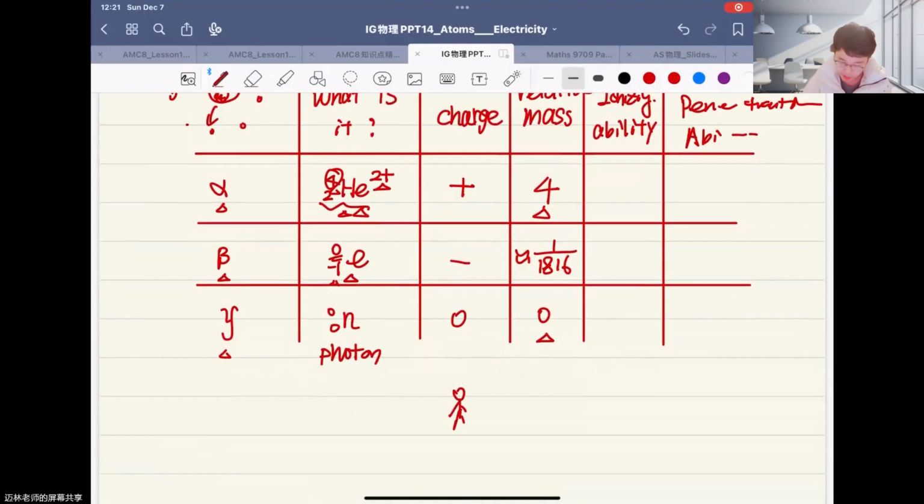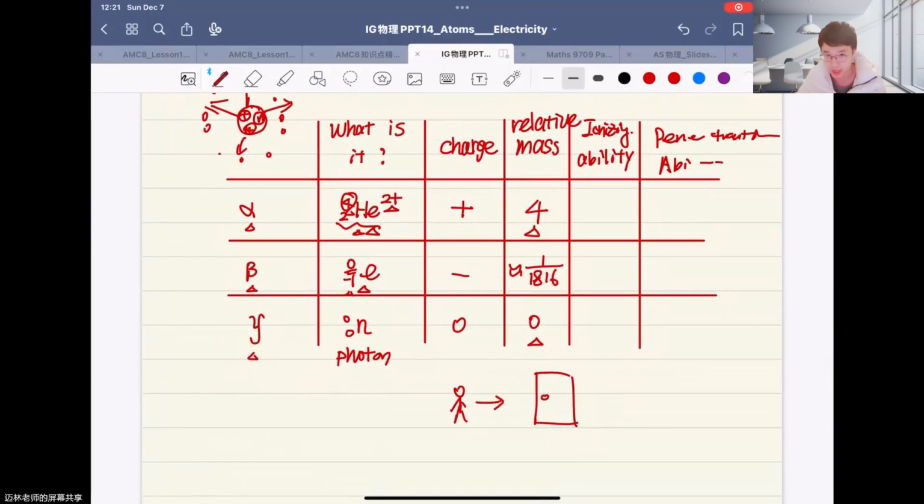If a person wants to cross a door, so he wants to walk through the door, right? If his body has a very big shape, if his body is very big, when he passes through the door, it will be blocked, right? Because he's very heavy and very big. So he'll try his effort to pass through the door, and he'll find the door is broken after he passes through it.